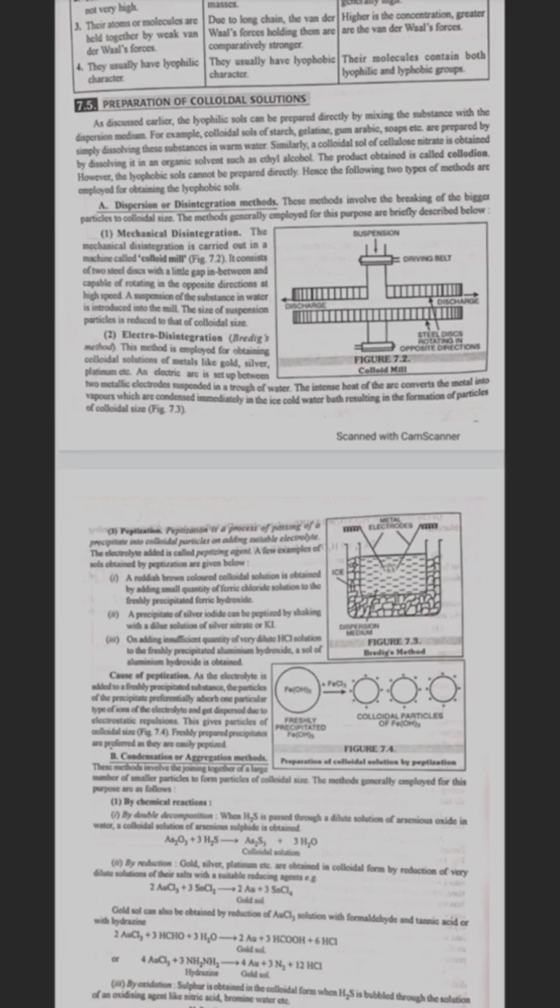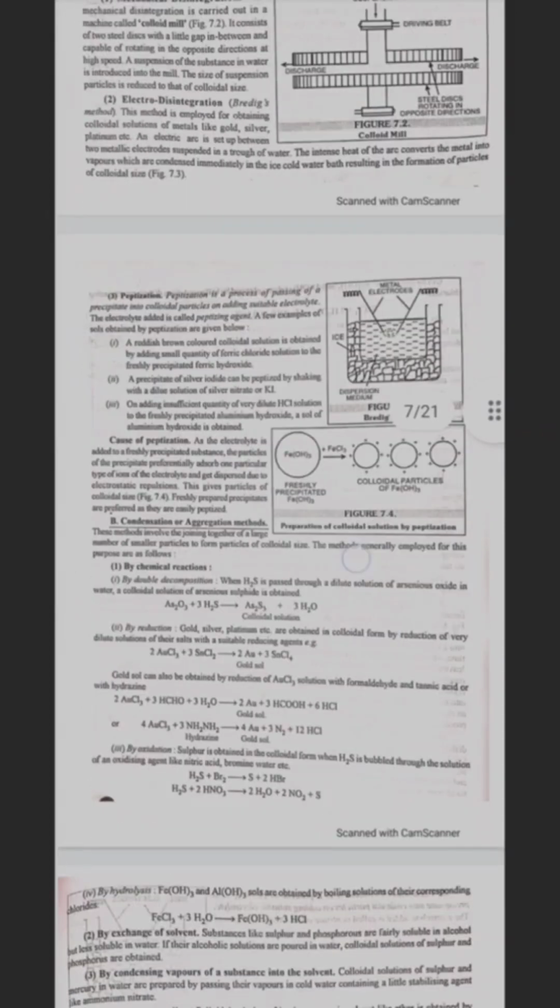Second is electrodisintegration, or Bredig's method. This method is employed for obtaining colloidal solutions of metals like gold, silver, platinum, etc. An electric arc is set up between two metallic electrodes suspended in a trough of water. The intense heat of the arc converts the metal into vapors, which are condensed immediately in an ice cold water bath, resulting in the formation of particles of colloidal size.